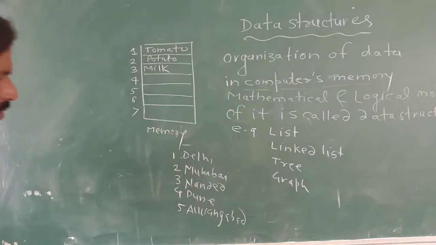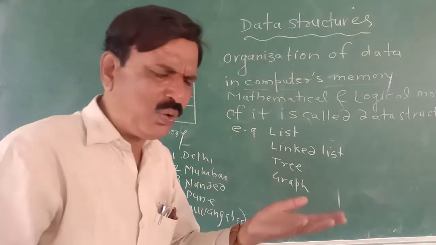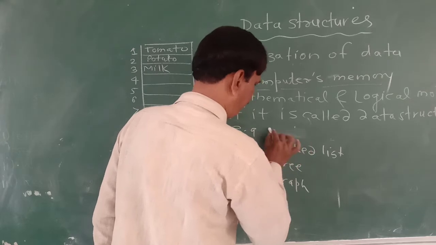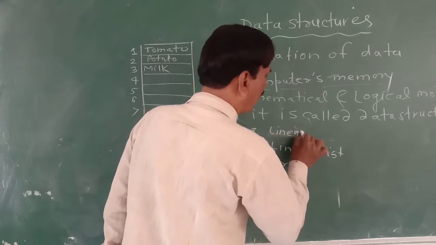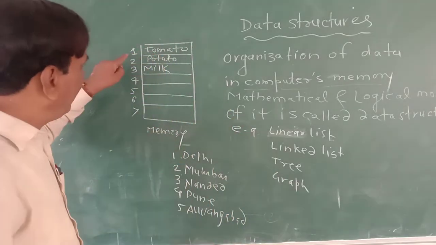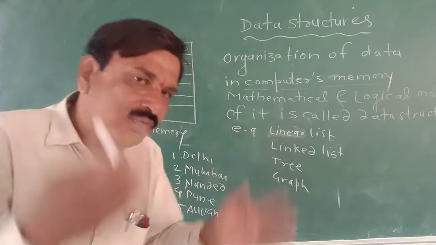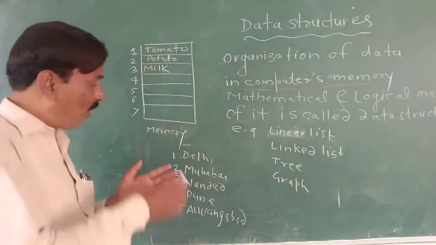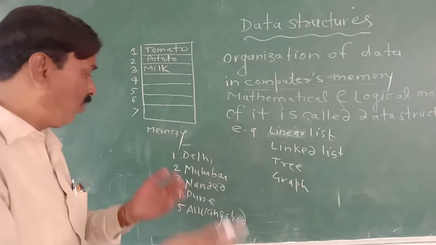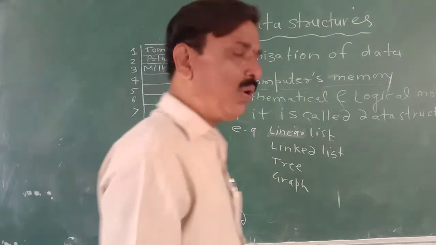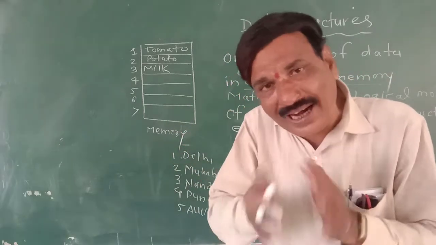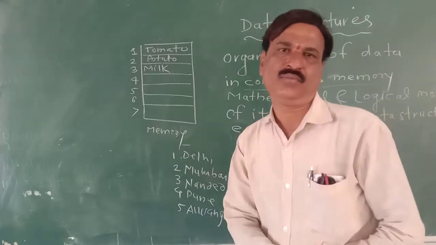Now it exactly look like the list. That's why it is called as a linear list. Why? Why it is called as a linear list? Because here there is a linearity due to this index set. 1 Delhi, 2 Mumbai, 3 Nanded, 4 Pune, 5 Aurangabad. It means these 5 elements is having one kind of linearity due to this index set.